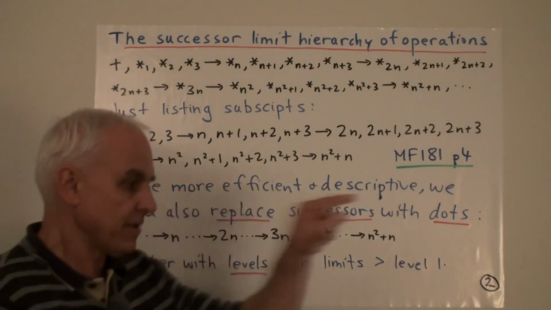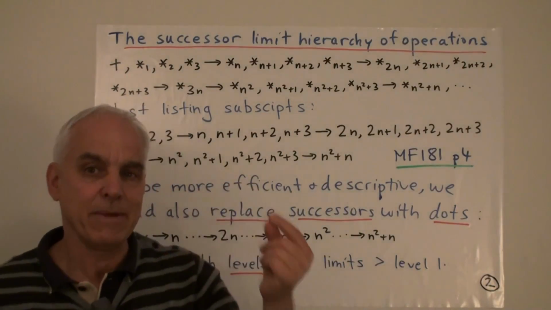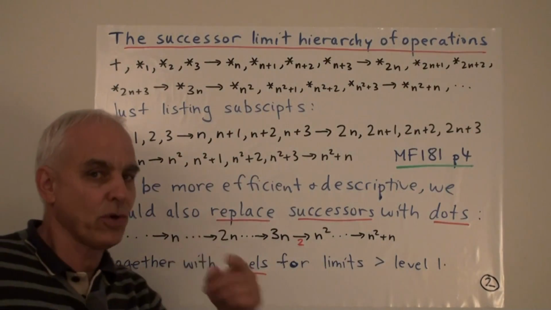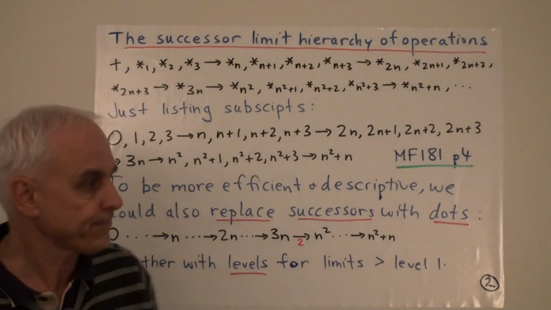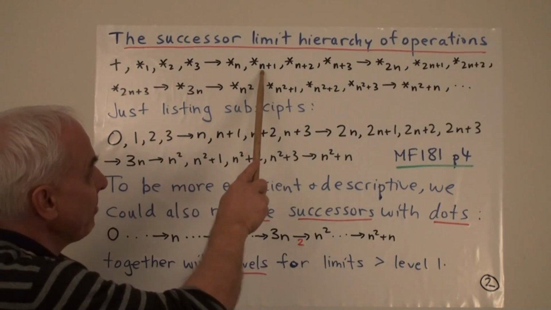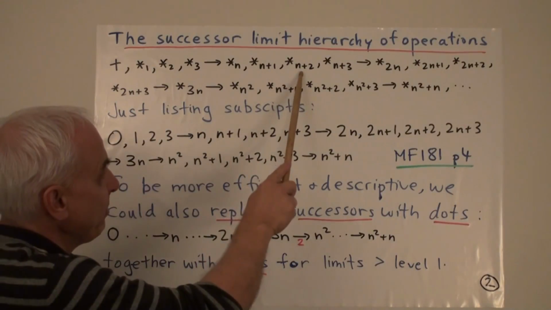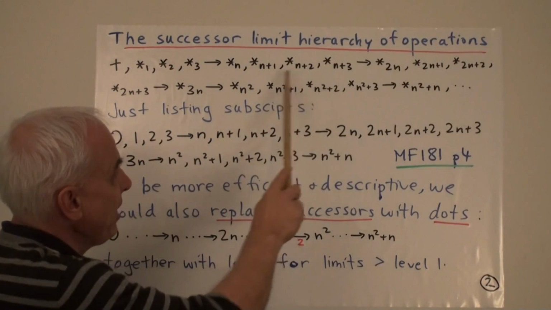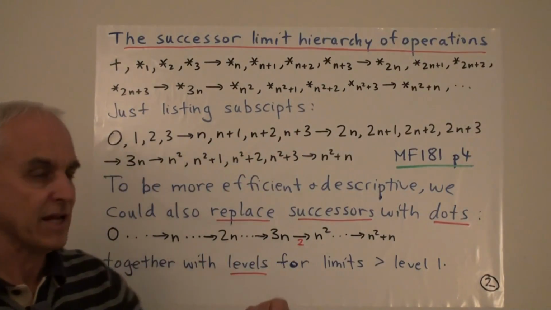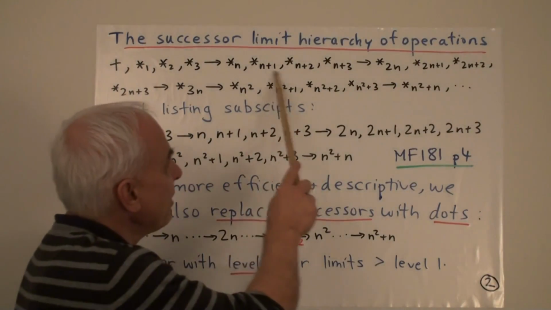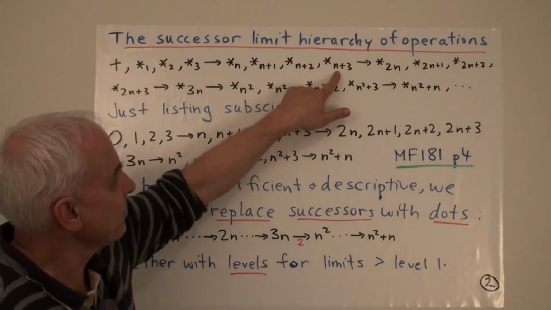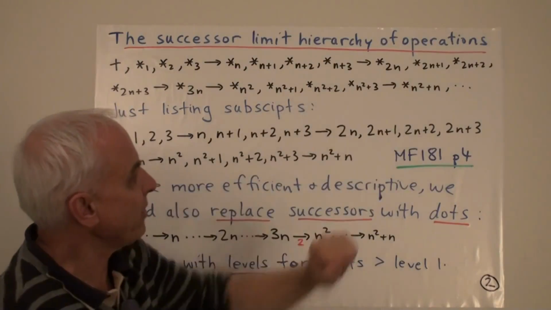That generated our first limit operation, which we called star infinity, and then we shortly changed the name to star n. Then we take the successor of star n to get star n plus 1, the successor star n plus 2, the successor star n plus 3, and then here we have a new triple of successors, and we can take the limit of the sequence that's starting with these to create star 2n.